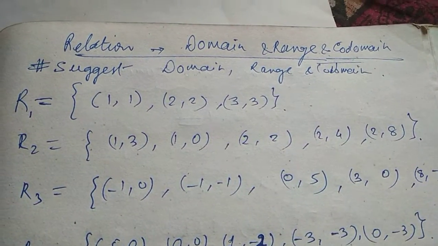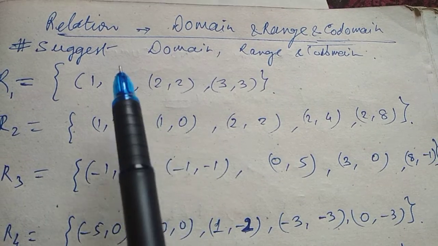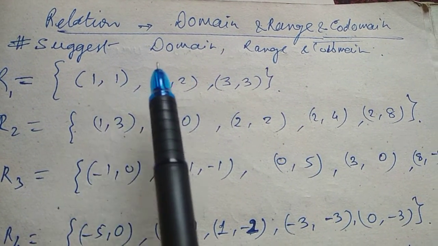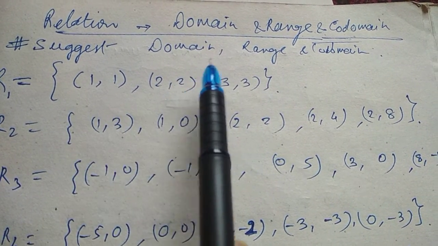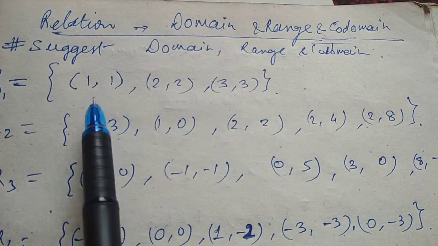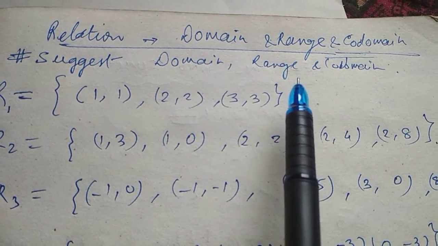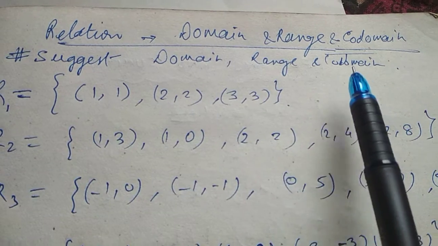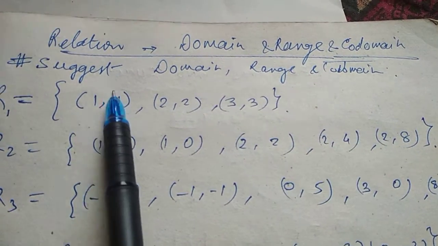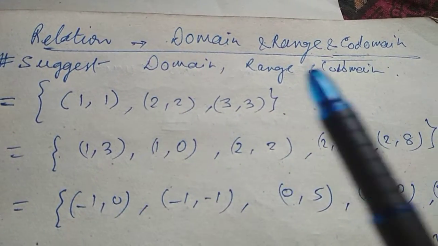Hello students, this is a small video in which we will study how to suggest domain, range and codomain. Although "domain suggestion" is not a valid phrase, because domain will be constant only, and even range also. Only codomain is something we have to suggest. These examples, this illustration is only for codomain. Domain and range you can easily get.